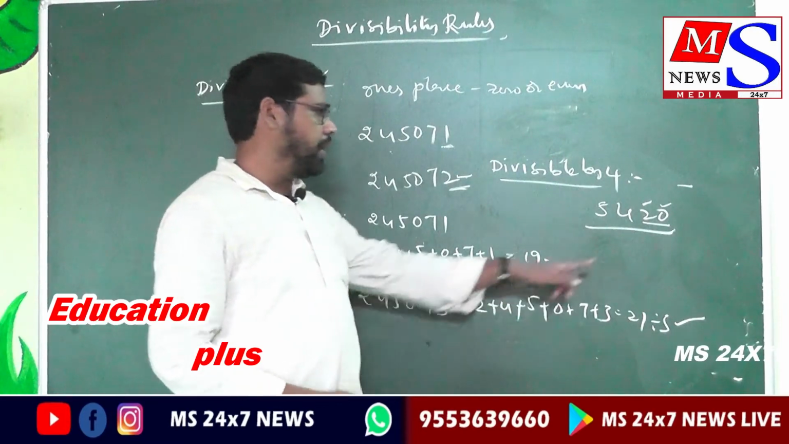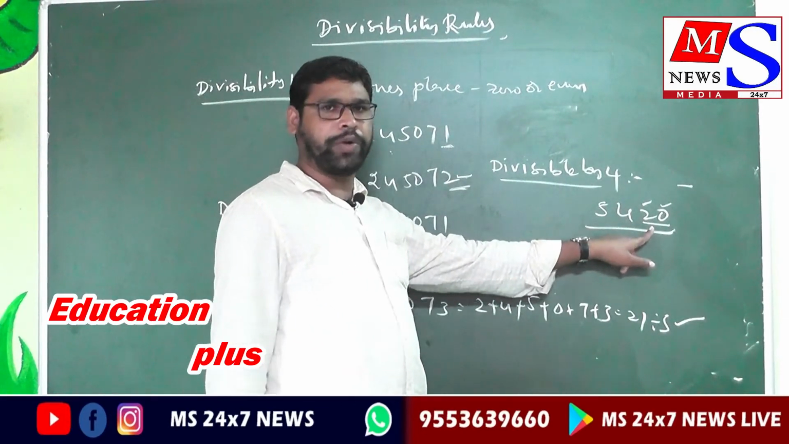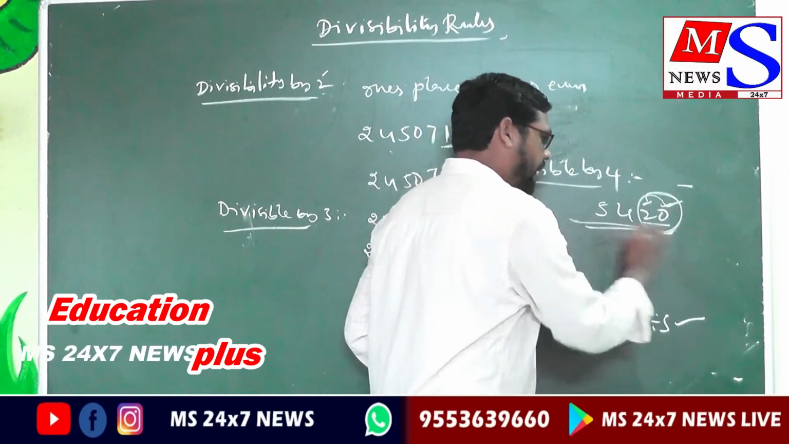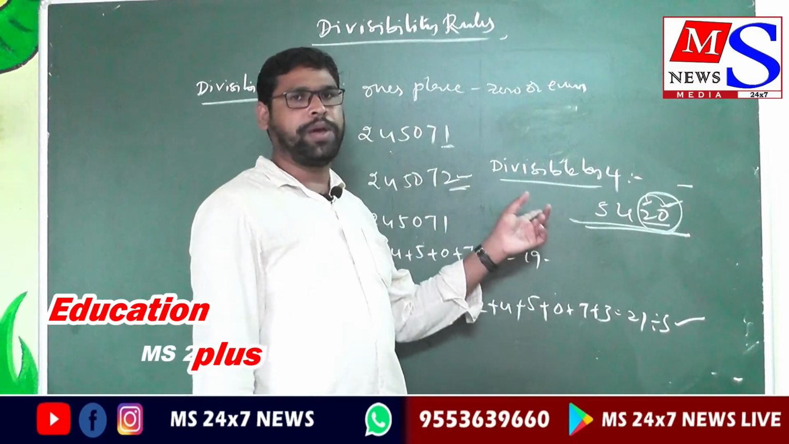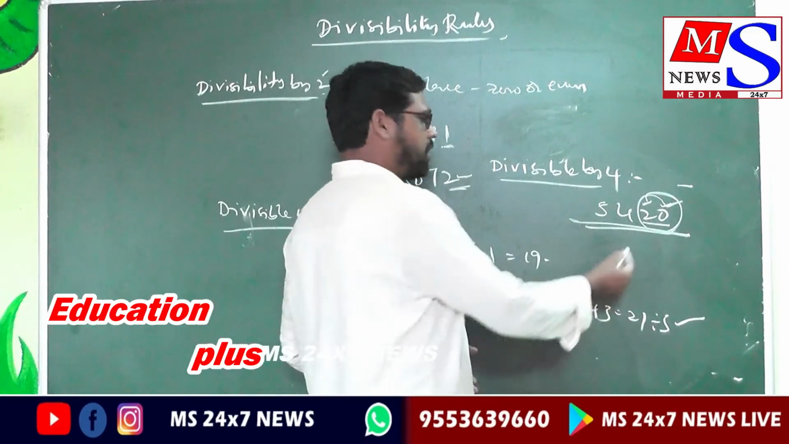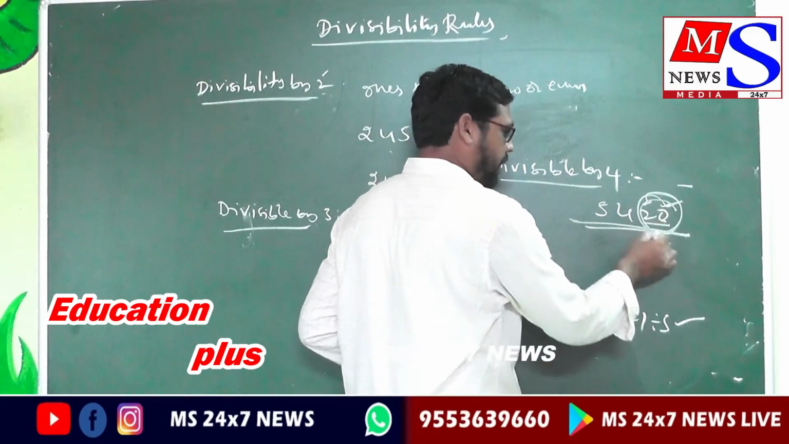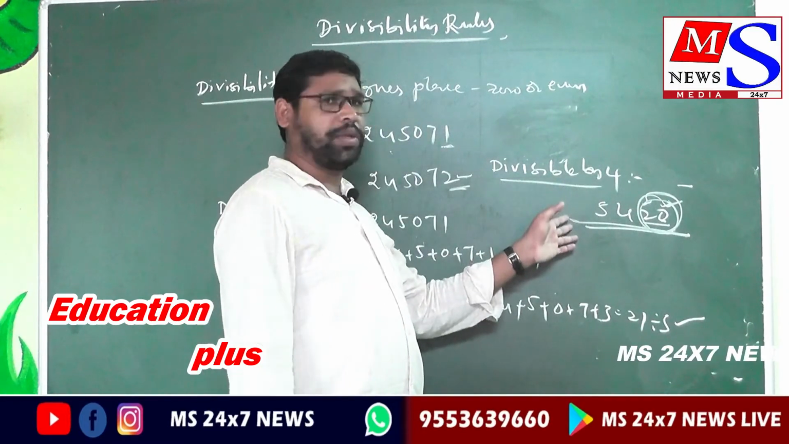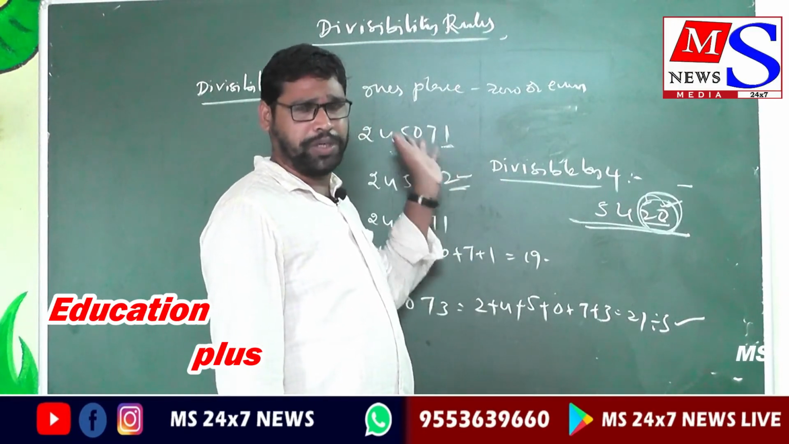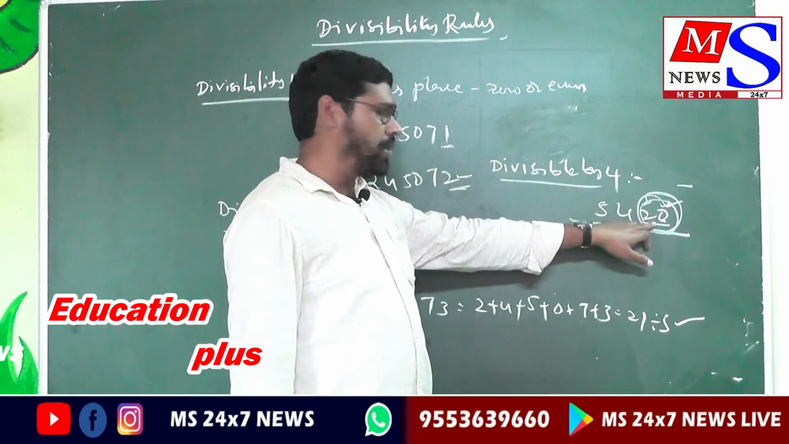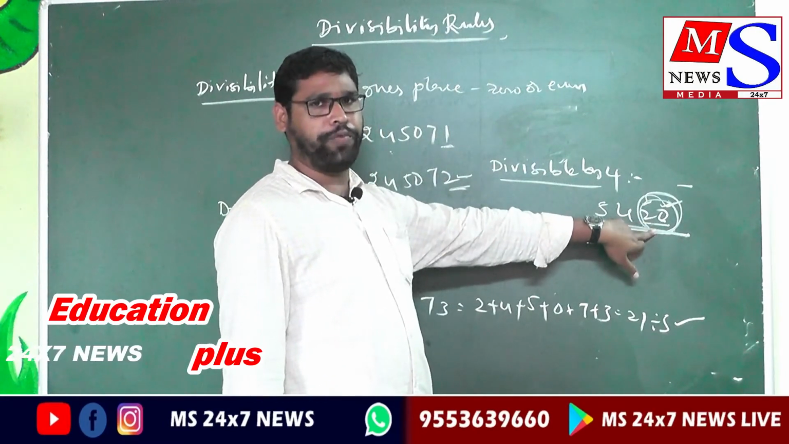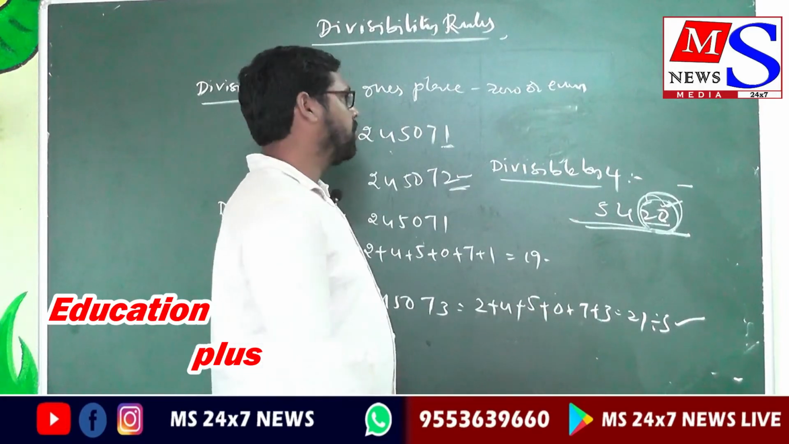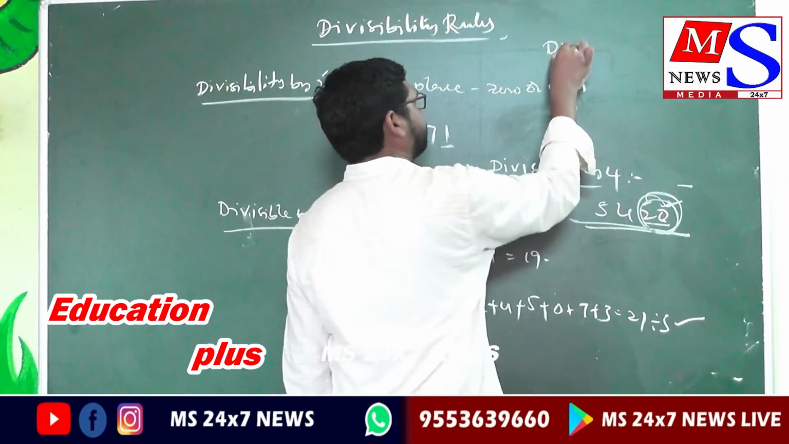Is 20 in the fourth table? 4 5s are 20. So this number is divisible by 4. So the entire number is also divisible by 4. Easily identify: the last ones place and tens place forming a number divisible by 4, then the entire number, whatever it is, 10 digits or 20 digits, if the last 2 digits are divisible by 4, then the entire number is divisible by 4. So what is divisible by 5?